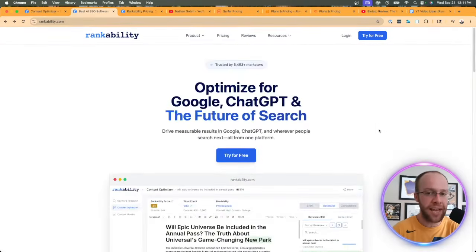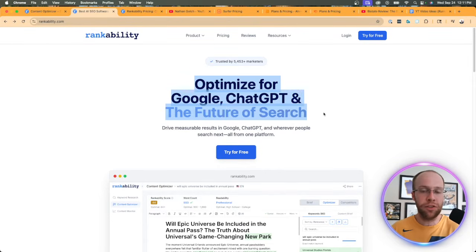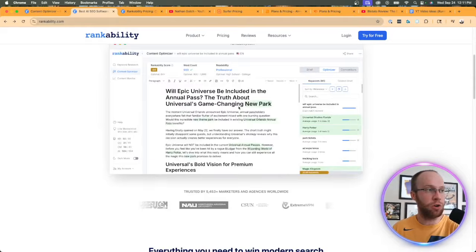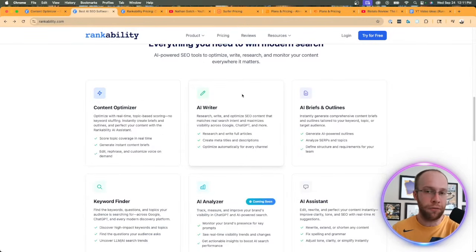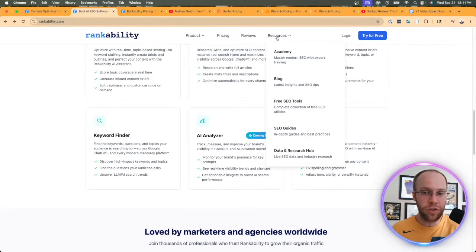And the reason I'm saying that is Rankability's site is extremely simple. I actually like this the more that I navigate around it, and it's also straight to the point, optimized for Google, ChatGPT, and the future of search, telling you exactly what this tool accomplishes right in the very first sentence. Then it gets into a quick little demo here of images. It gets into little brief descriptions of all the features that you get with Rankability. They even have some resources on here that you can look into, but I wanted to call that out first.